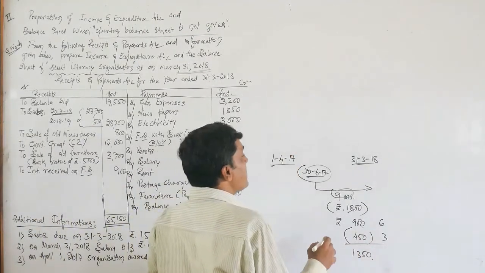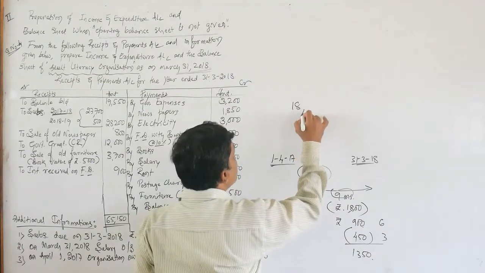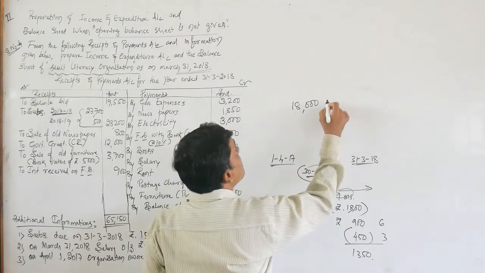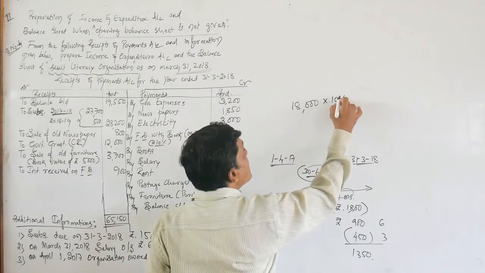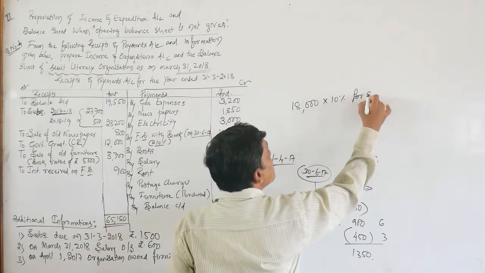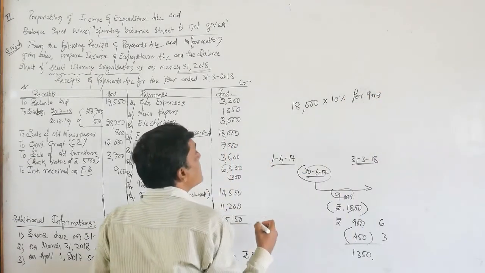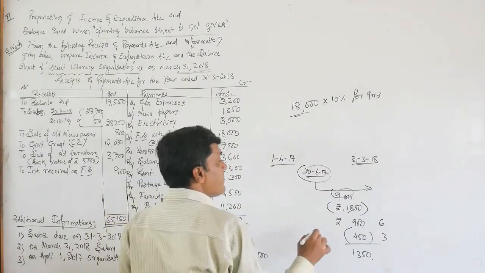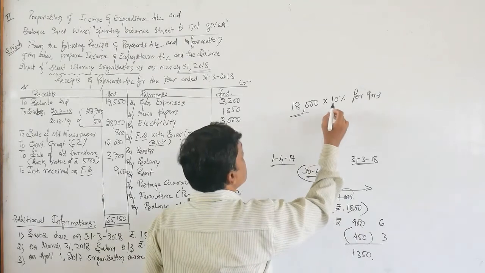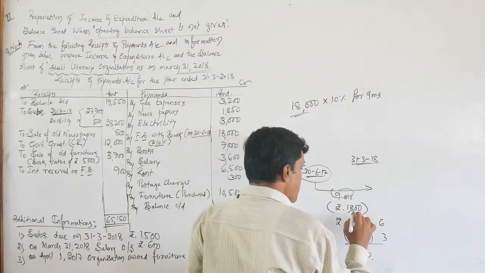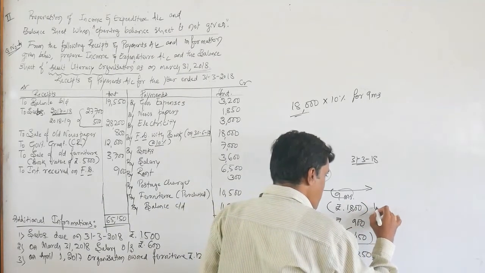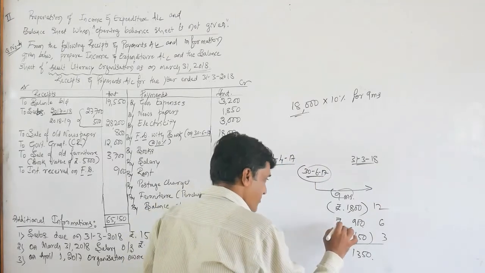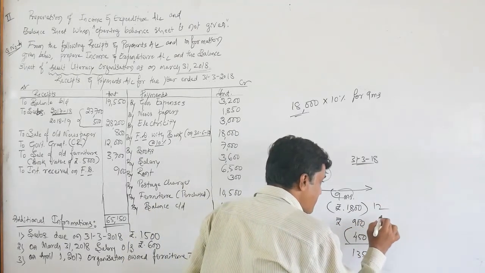Keep in mind, the total investment is 18,000. Its interest is 10% for 9 months. So here we have ascertained: 10% of 18,000 is 1,800 for 12 months, and rupees 900 for 6 months.